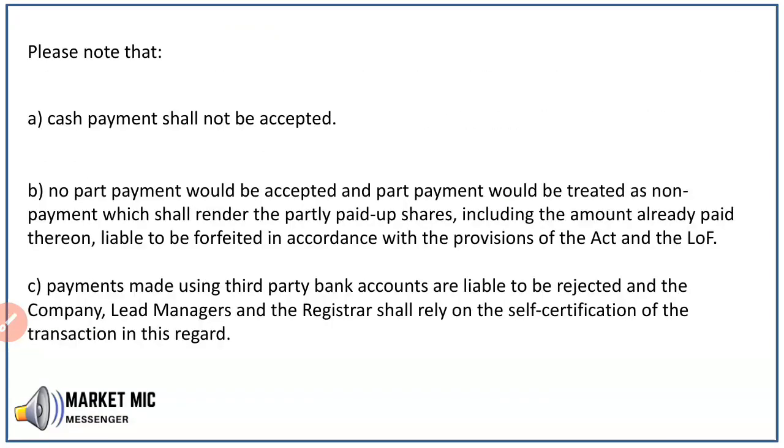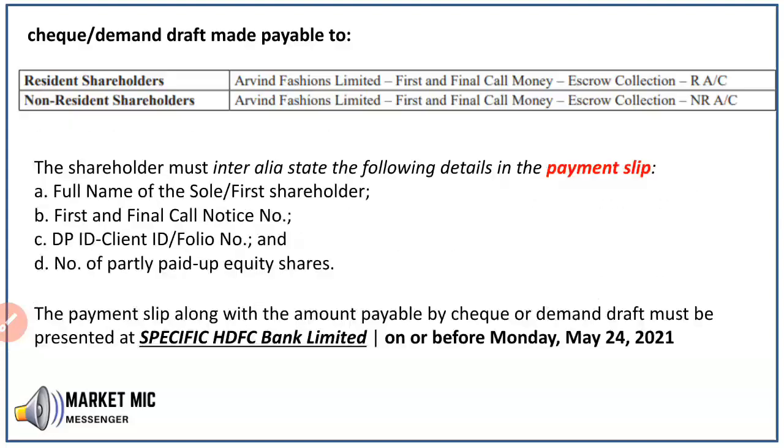Okay, before we make the payments, there are a few things that we have to keep in mind. Cash payment is not allowed, no part payment is allowed, and when we do it online, we should be doing it from our own bank account and not from someone else's bank account. That is called a third party bank account, and it is liable to get rejected.